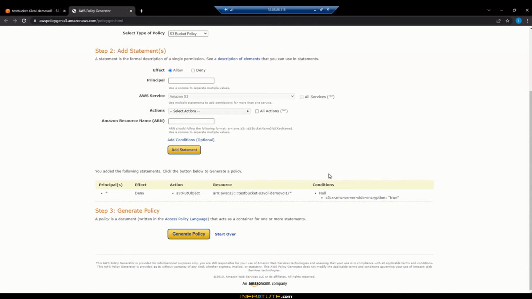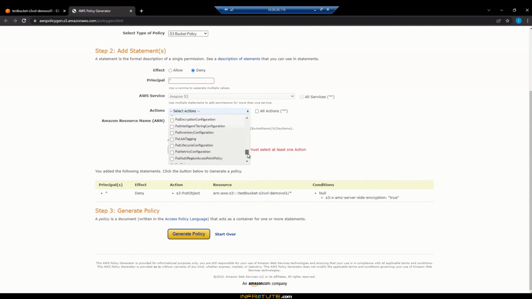Now I want to set up another statement also. The first step was that it has to have the encryption key. The second step is that the encryption key has to be an AES-256 encryption key. So we know what an AES-256 encryption key is. I'm going to click on deny here. Principal is again all objects or any object, and action again I'm going to put the objects. What object again? Upload. So put object is what I need to get here.